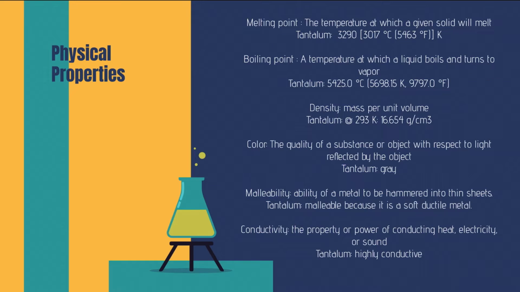The color is the quality of a substance or object with respect to light reflected by the object, and the color of tantalum is gray. Malleability is the ability of a metal to be hammered into thin sheets, and the malleability of tantalum is very malleable because it is a soft, ductile metal.